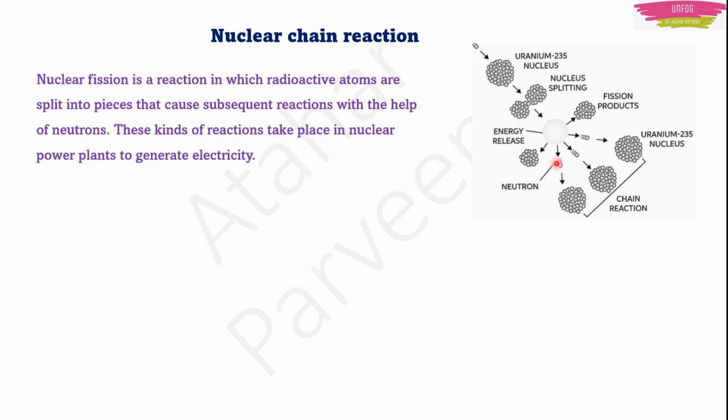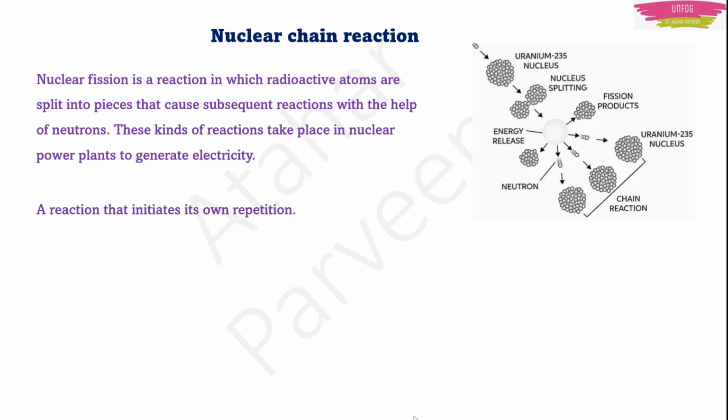Those neutrons again will bombard the other uranium-235 nuclei. Again you will get fission products and neutrons, and that neutron again will bombard the uranium-235. In this way the chain will continue. That's why we call it a nuclear chain reaction.